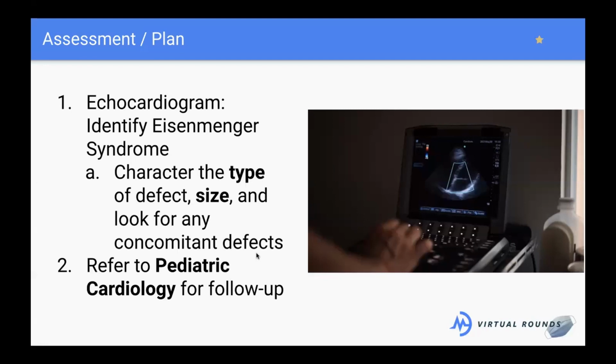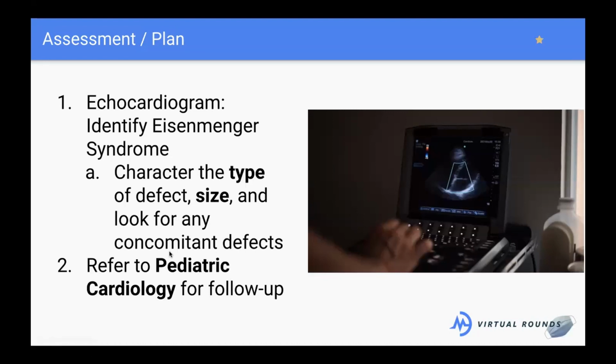It can back up and cause basically heart failure because the lungs have developed high pressure, and then that high pressure puts pressure back on the heart. It's a very complicated syndrome, but I thought it was nice to talk about because it brings up a lot of pathophysiology points for the heart.